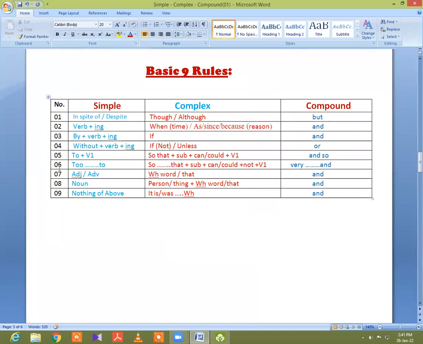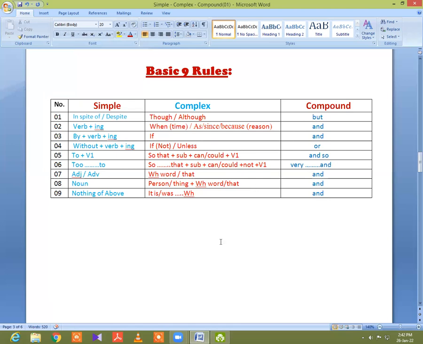Now, technique number 6. When you find "too" in a simple sentence, you must use "so that" plus subject plus can or could plus not plus V1 in a complex sentence, and in a compound sentence you will use "very and". I repeat, when you find "too" in a simple sentence, you will use "so that" plus subject plus can or could plus not plus V1 in a complex sentence, and in a compound sentence you will use "very and".